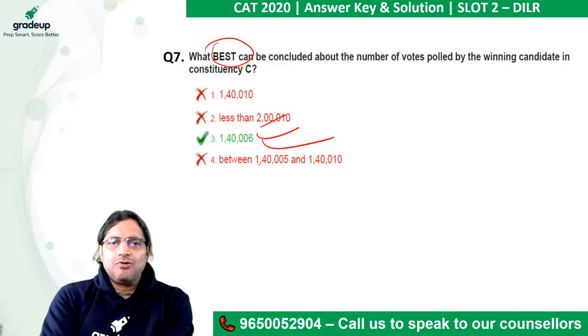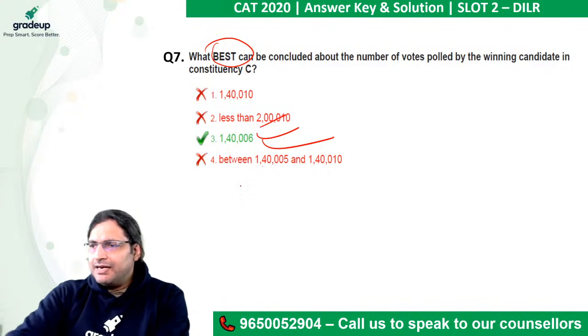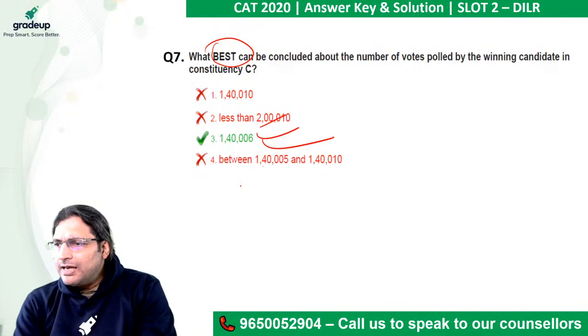Otherwise, you can argue that, come on, this also can be the answer. It can be the answer, but this is not the best. Less than 2,10,000 is also true. So only one option will be incorrect; the other three would be true. But of these three, 2, 3, and 4, what is the best conclusion? The best conclusion is the exact number, undoubtedly. So 1,40,006. Any doubt?